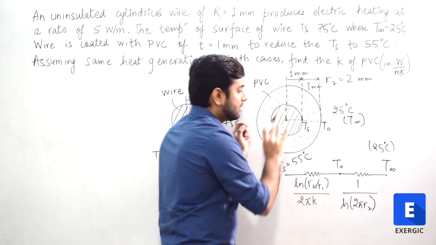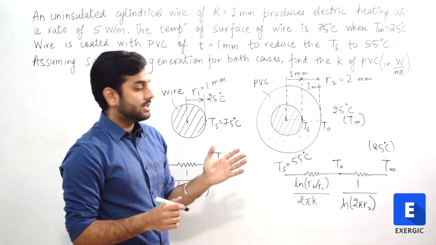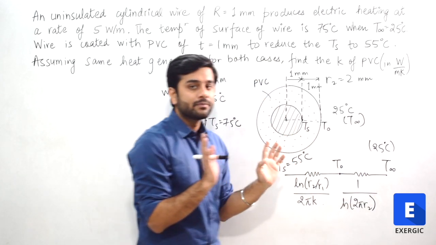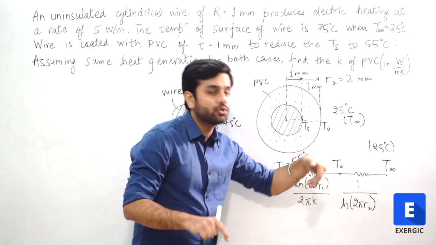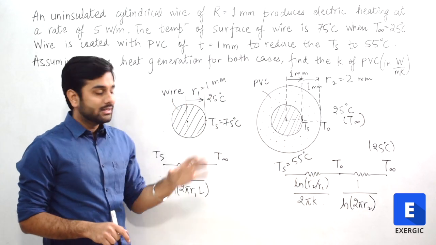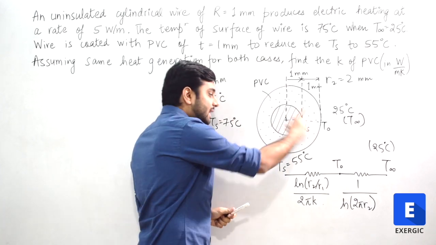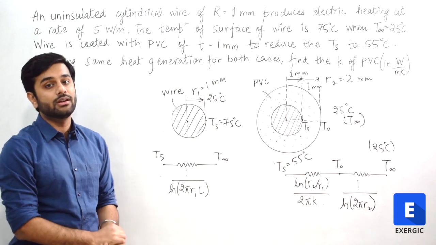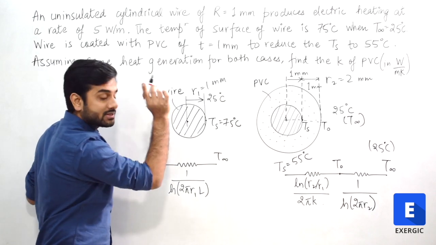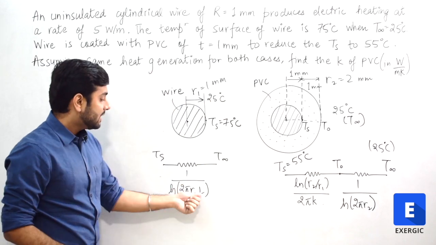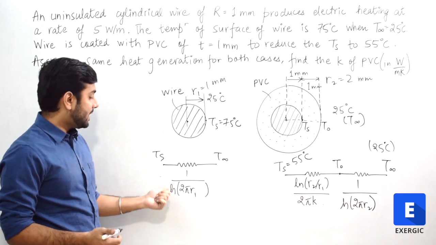So if you look at this, you may think that to find out the thermal conductivity, let us directly apply the thermal circuit concepts between Ts and T infinity. The temperatures are known to us. The resistance we can add, but H value you do not know. And this is why this data is given to you in the question. If H was directly given, you can use this case directly and get the answer. But H is not given, so this case is going to be used to find out the value of H, because Ts 75 is given, T infinity 25 is given, L we are going to take 1 as I told you, R1 is given as 1 mm, so H is the only unknown.